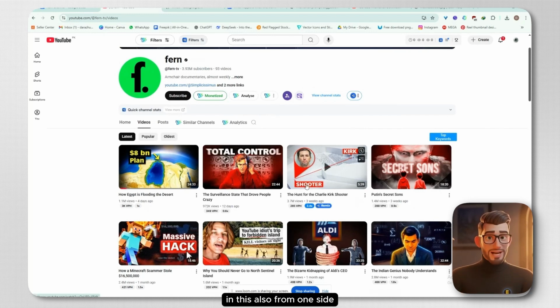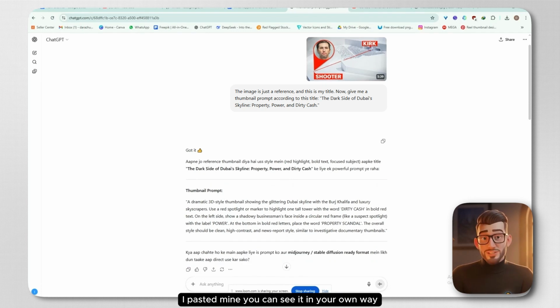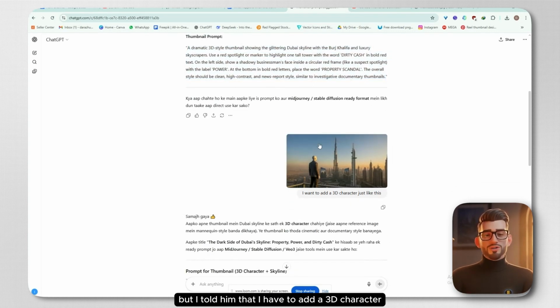So this is how I will take the main reference for the thumbnail of this video. In this also, from one side, we will show the power to the shooter, and then we will show the building here. So in this way, I just picked it up, took a snap, and then pasted it in ChatGPT. Look, this image is the reference and this is my title. Now I prompted it for the thumbnail according to the title. I pasted mine. You can do it in your own way, and I have to generate the prompt in it. But I told it that I have to add a 3D character just like this.